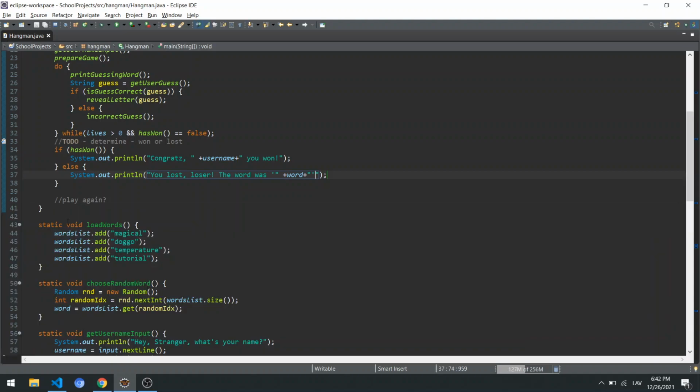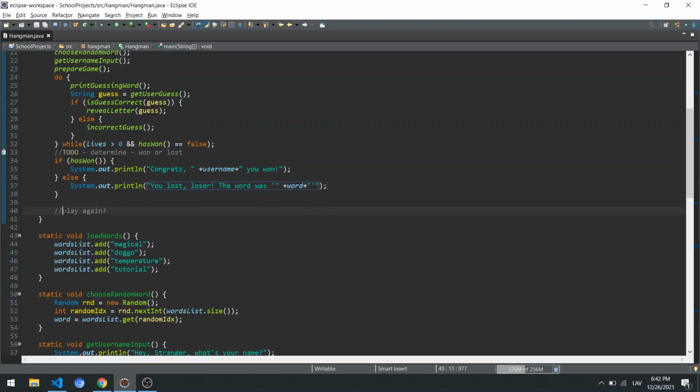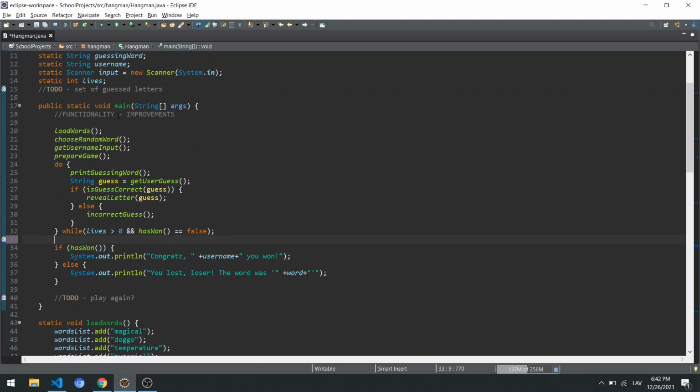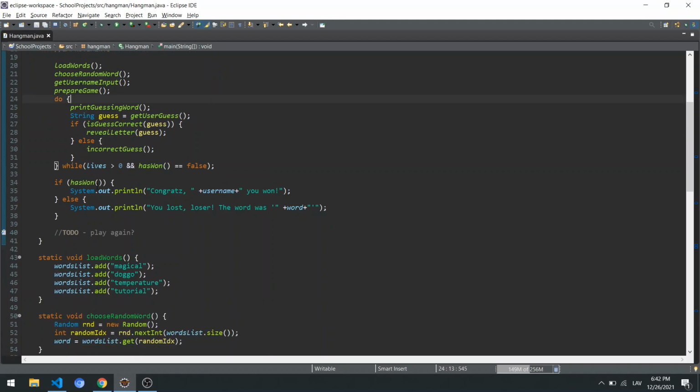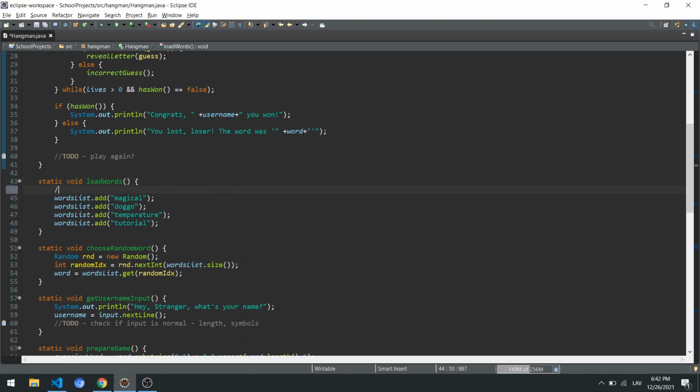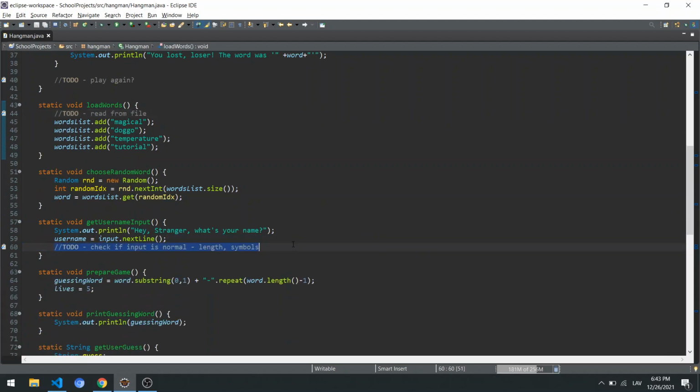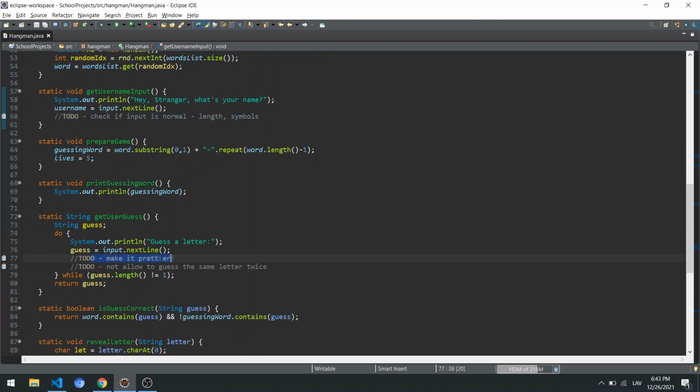So we can close the console, and maybe we should do this as a to-do. So maybe have this one. This one we implemented. We have functionality. Now the only thing we have left are improvements. And so with this, as we have the basics, we can start working maybe with this one. Again, to do, read from file. We can do this one separately. After we've done this one, move on to something else here. Work with the next one. After that, work with the next one, slowly improving step by step.